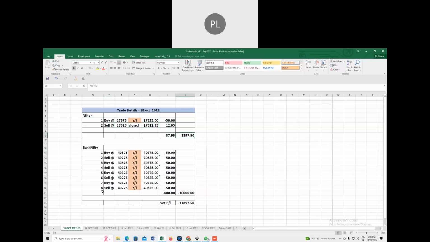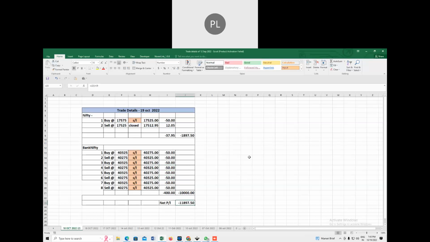And in the case of Bank Nifty, you can see that 8 stop losses were hit, no target was hit, and that resulted in a loss of 400 points, or in rupee terms, it is 10,000 rupees. So we made a net loss today of 11,897.50.